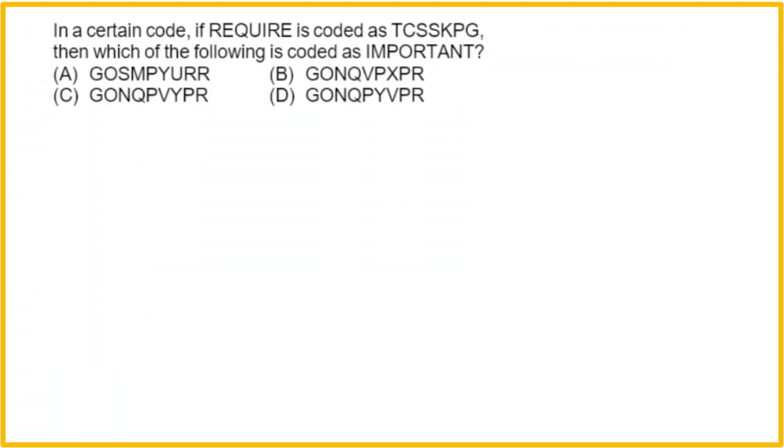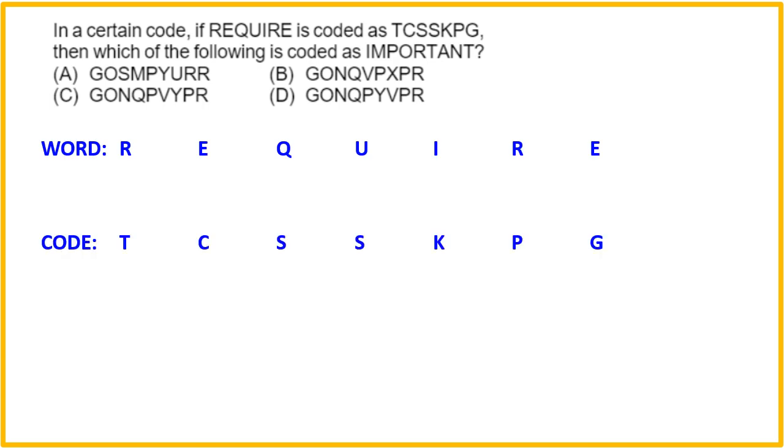Next question. In a certain code, if required is coded like this, then which of the following is coded as important? Well, you can write the original word require and its coded word exactly below it, and you try to identify the logic from this by pausing this video, and then you can again resume the video to look for the solution. Okay, so the logic is something like this: +2 -2 +2 -2, means alternately adding and subtracting.